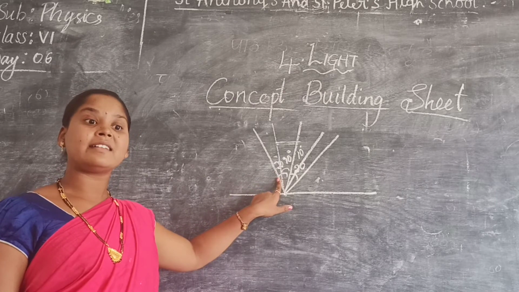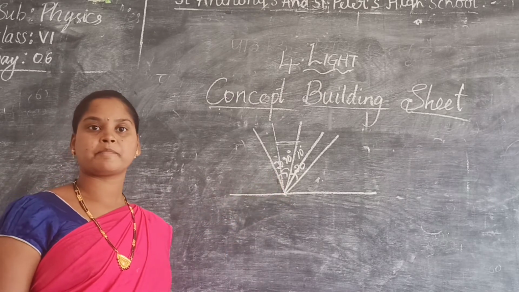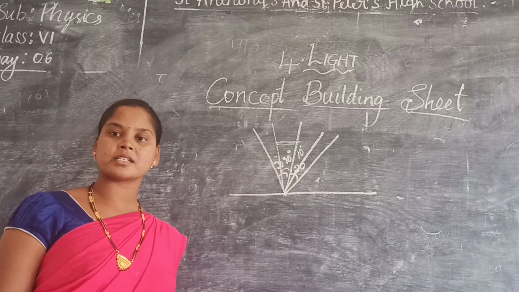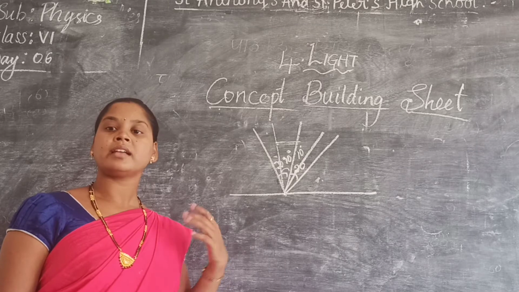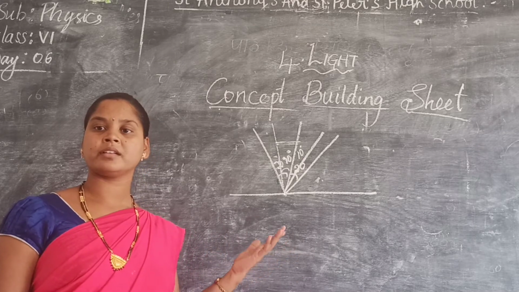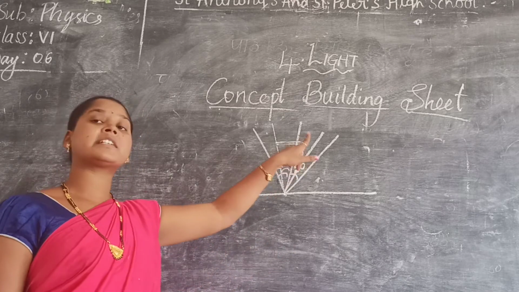10 degrees, percentage I am asking. 10 out of 20 is half, right? So how much percentage? 50. So how much percentage is decreased in the angle of reflection?